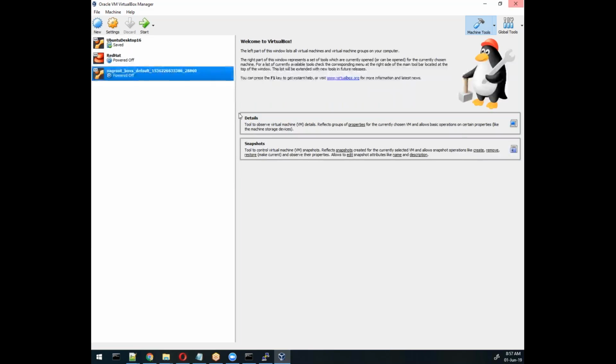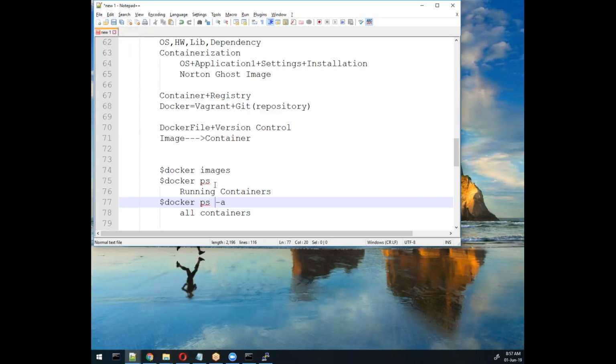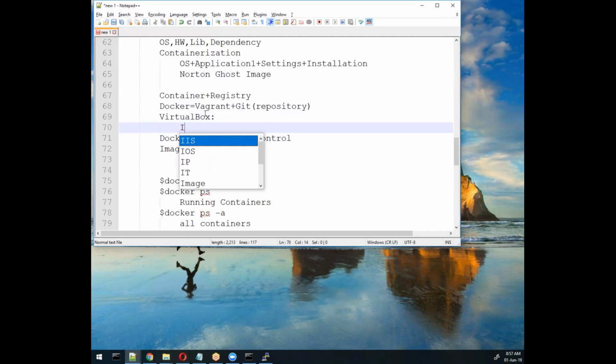Like a registry, or you can say VirtualBox software is managing the virtual images, right? See, VirtualBox is one software which will help to manage virtualization images.